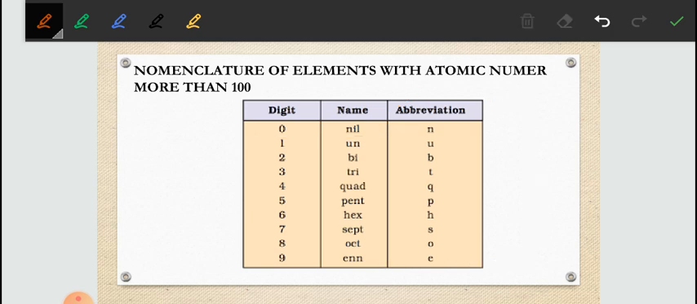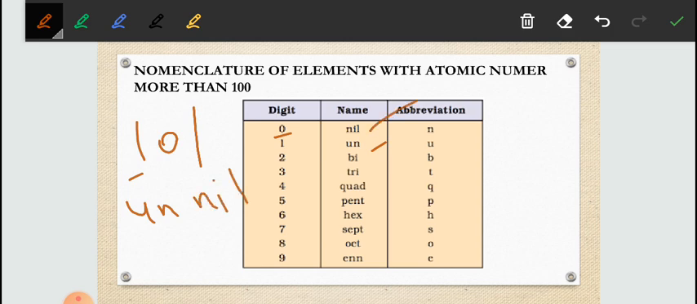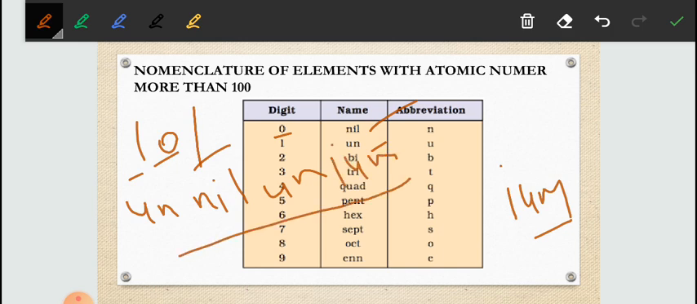How to give names: suppose you have 101. For 1 we know the name is un, so I will add un. Then for 0 we write nil. Again there is 1, so we add un, and at the last I have to add the ending ium, so it becomes unnilunium.